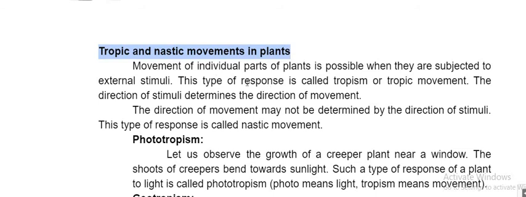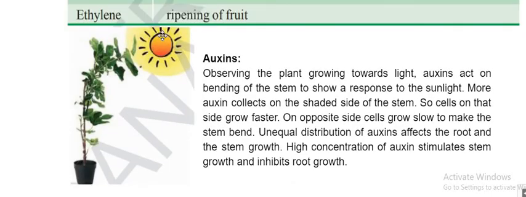Tropic and nastic movements. Okay, tropic movements means the response will be in the same direction as the stimulus. Those are called tropic. See, like this, sunlight is there, in that direction only growth will be there. So this is a tropic movement. If you touch it, it will fold.